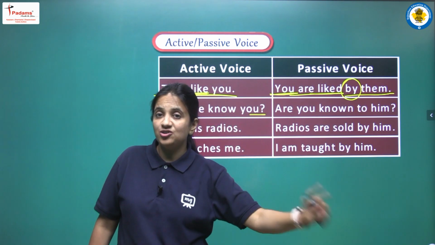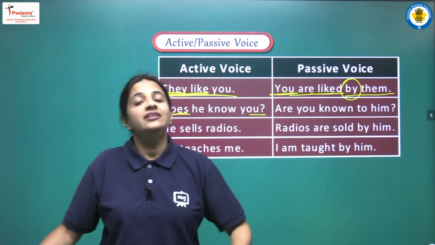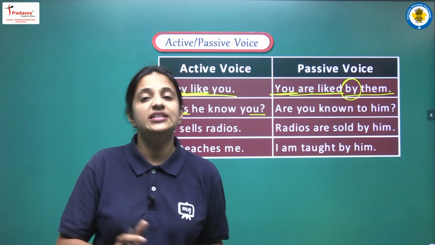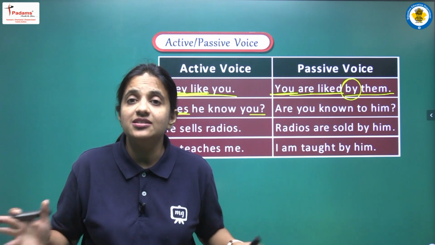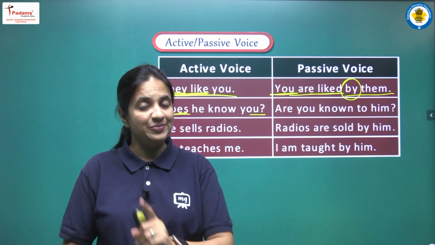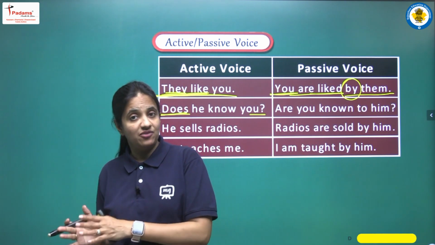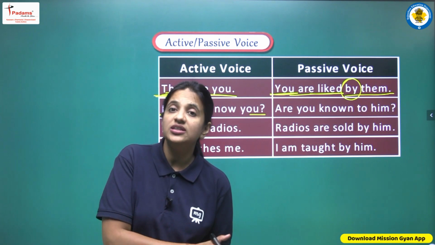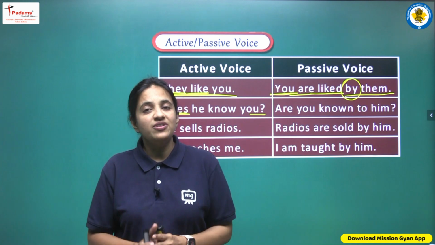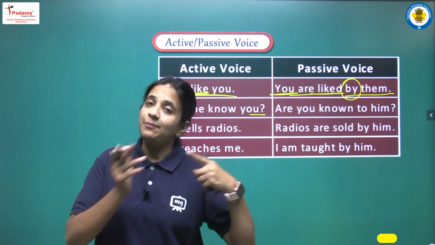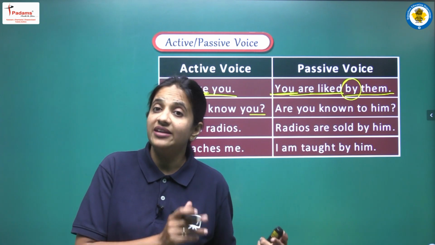One more thing, students, I want to make clear: when we are converting active voice into passive voice, we don't change the form of the sentence. What does it mean? It means that if we are having a negative sentence in active voice, then in passive voice also the sentence will be negative. If we are having an interrogative sentence in active voice, then the passive voice will also be interrogative.